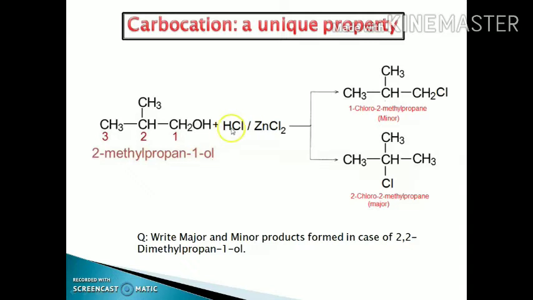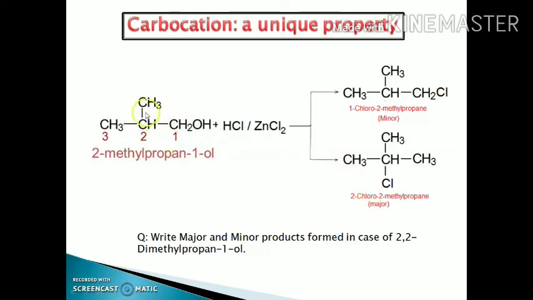According to that, it is substituted by the Cl of hydrochloric acid, and the product is 1-chloro-2-methyl propane, but this is a minor product, as when the OH group is displaced from this position, there is a formation of the primary carbocation, and due to the hydride shift, when this hydrogen is shifted from this carbon to this carbon, there is a formation of a secondary carbocation, and this chlorine will attach to this carbon. This will lead to the formation of the major product.